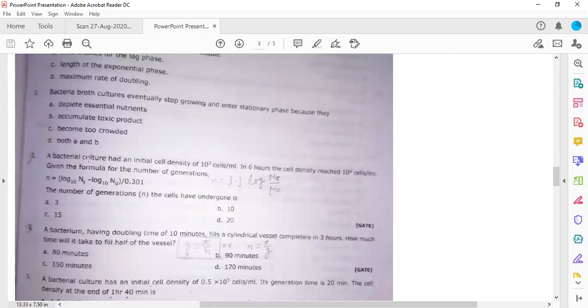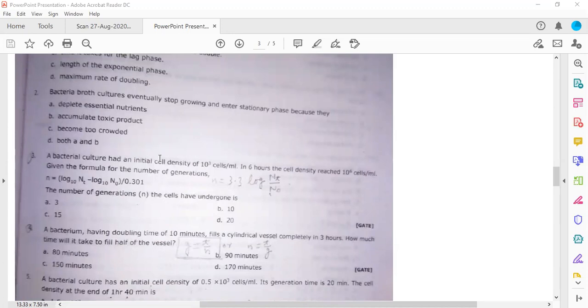A bacterial culture had an initial cell density of 10 to power 3 cells per ml. I request you all, please write the terms, whatever is given to you in the question itself. Otherwise, you need to give much more time to that particular equation, and you actually do not have much time in the competitive exam. So each time when you are reading a question, write the terms.